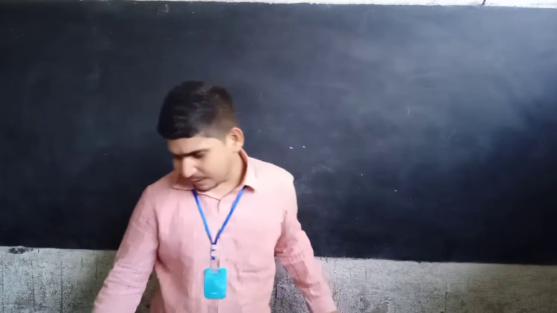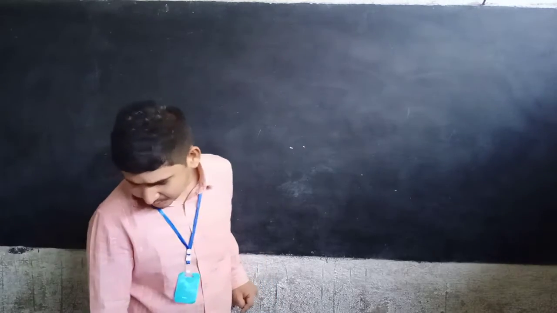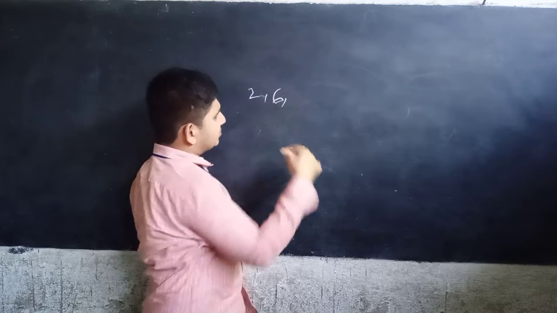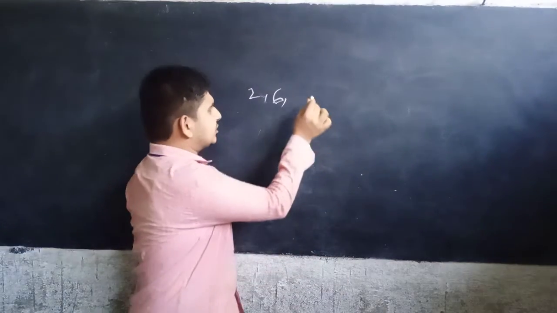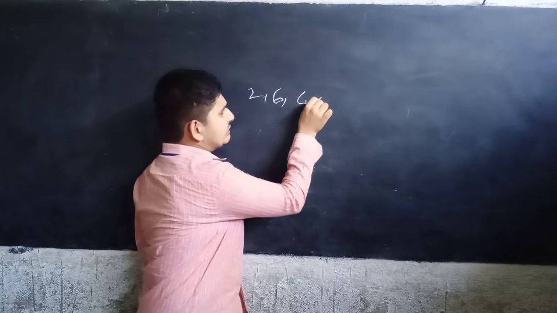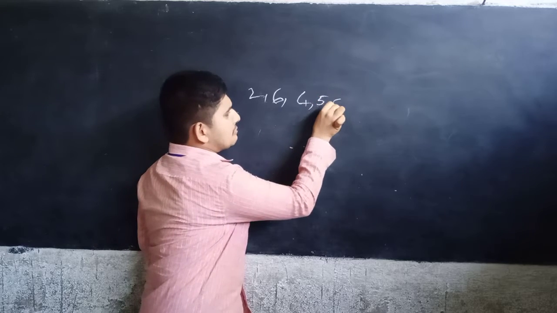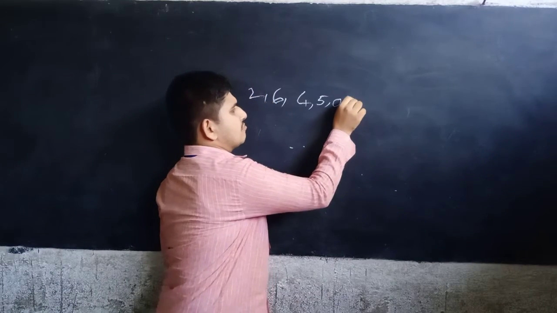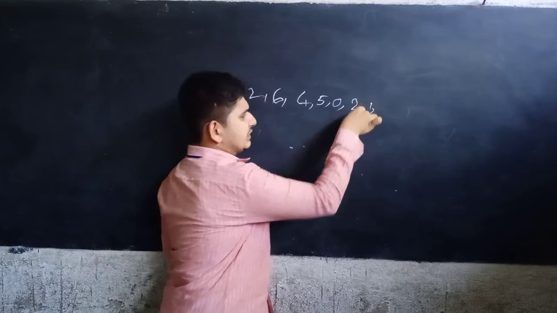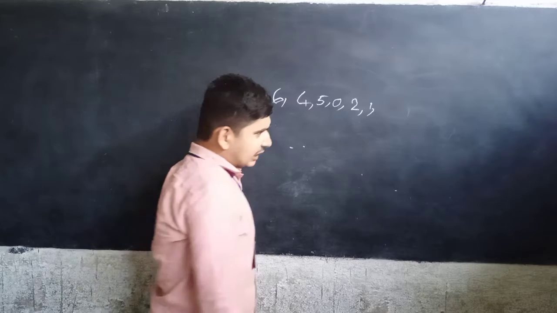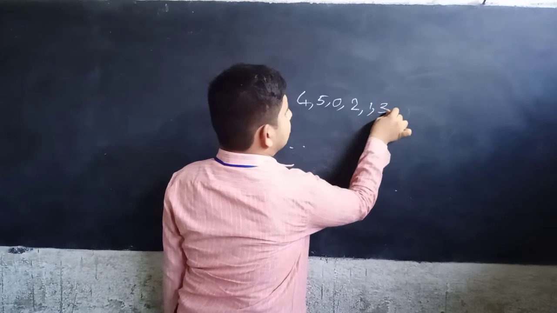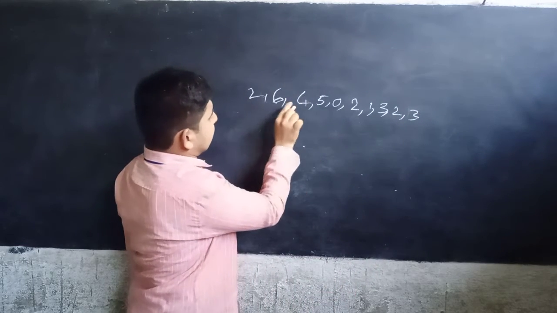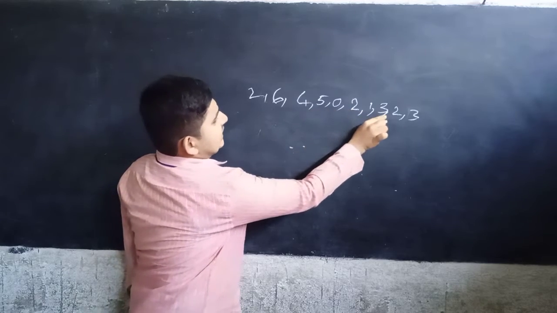The given data is 2, 2, 6, 4, 5, 0, 2, 1, 3, 2, 3. In 10 matches, these are the wickets taken by the bowler.